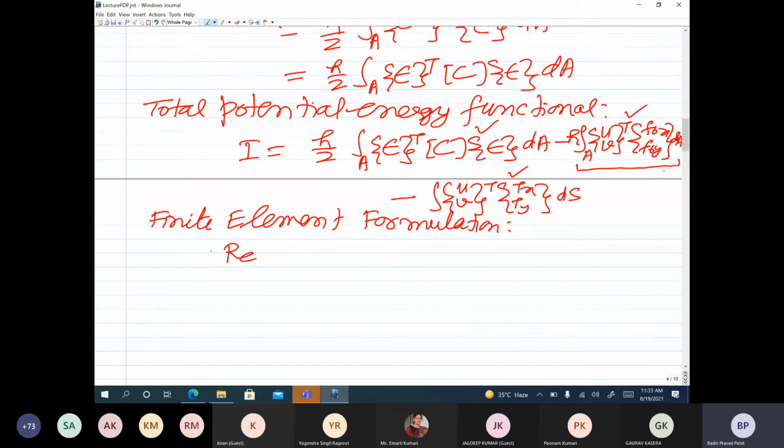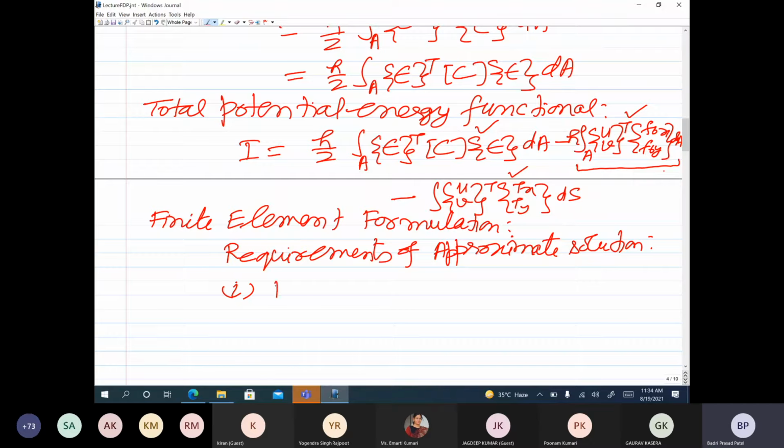In the finite element formulation, what are the requirements of the approximate solution? There are 4 things for 2D and 3D problems.